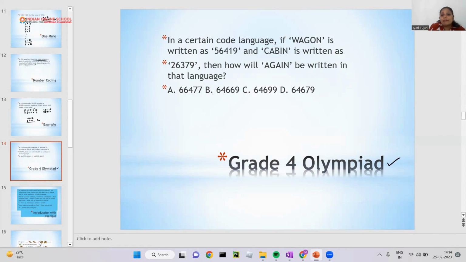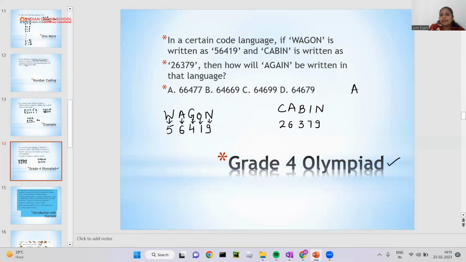In a certain code language, if wagon, W-A-G-O-N, is written as 56419, W can be considered as 5, A as 6, G as 4, O as 1, and N as 9. Now cabin, C-A-B-I-N, has the code 26379. Now you have to find again.